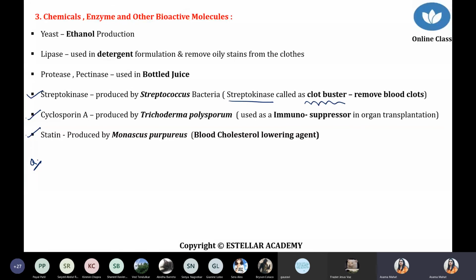And the third one, we are talking about the drug statin. Statin is produced by Monascus. पहले हम discuss किया था. This is one example of a fungus, and statin is the best drug to control the blood cholesterol level.